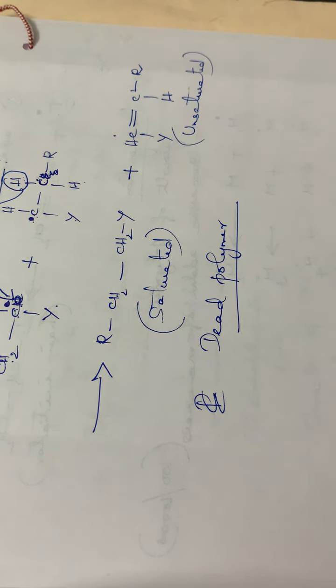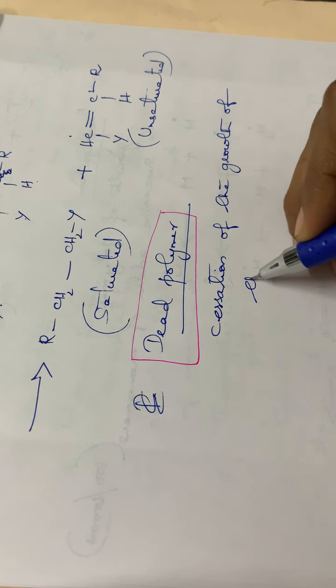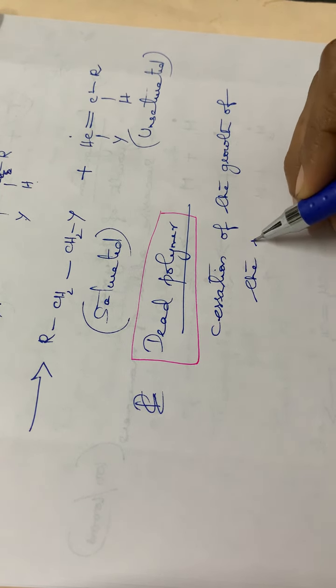Dead polymer means it shows the cessation of the growth. Cessation means stopping, isn't it? Cessation of the growth of the propagating radical. That means the radical obtained here is stopped at this stage, after this reaction. Such polymers we can call dead polymers. Further reaction will not be happening. So that is a dead polymer, which shows the cessation of the growth of the free radical.